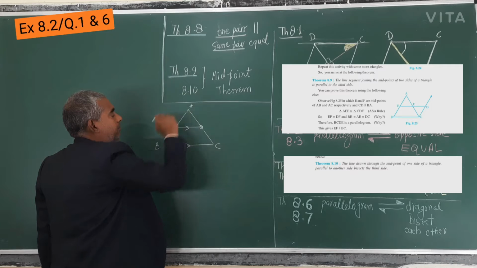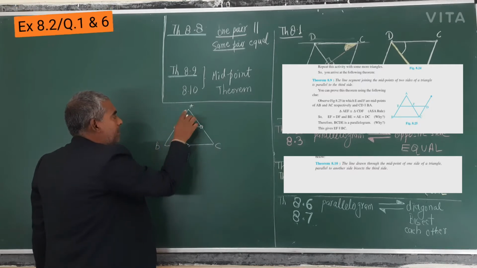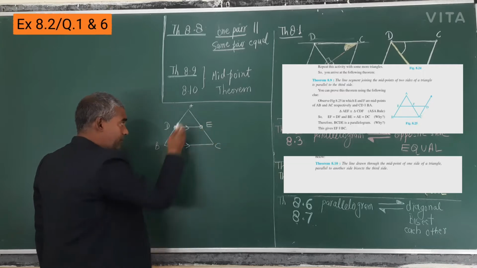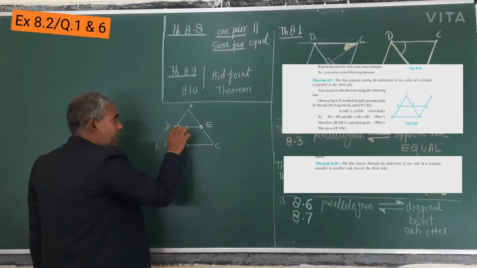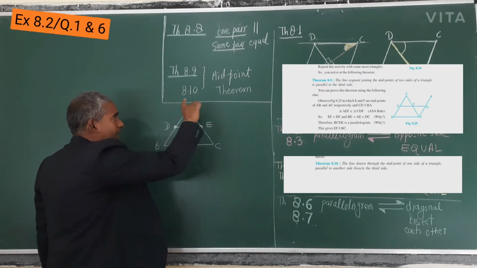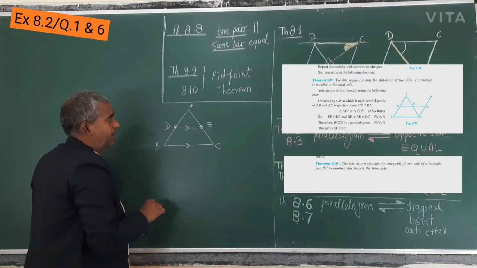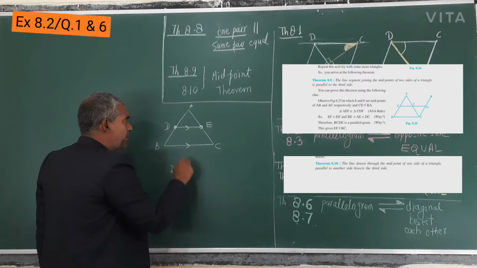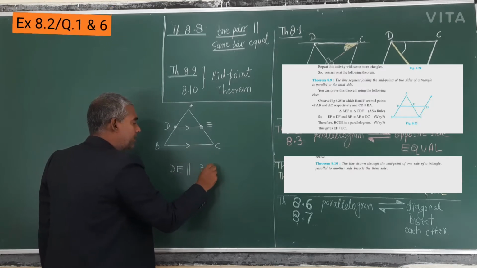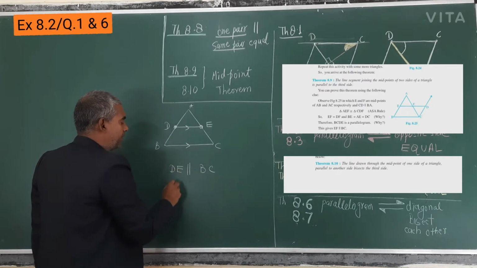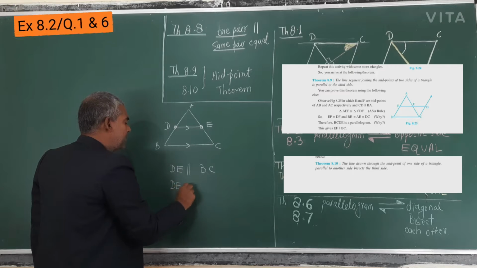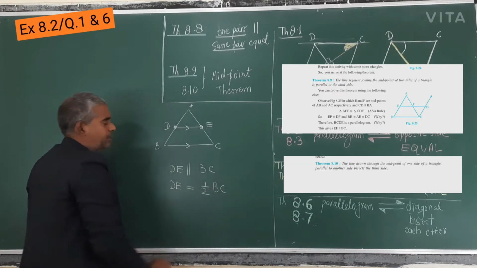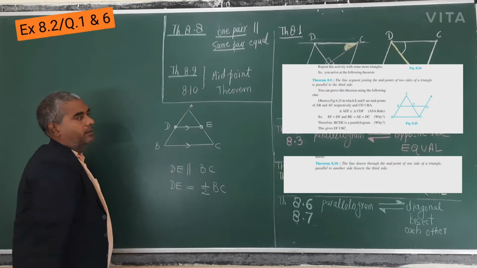Midpoint theorem means, in triangle ABC, suppose I take D and E. So what does it mean? D and E are midpoints of AB and AC. So DE is parallel to BC and DE is equal to half of BC. This is 8.9.